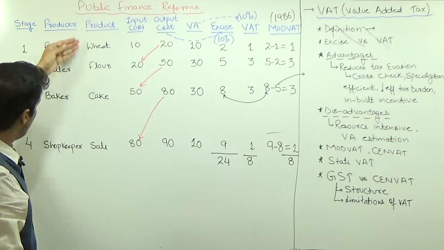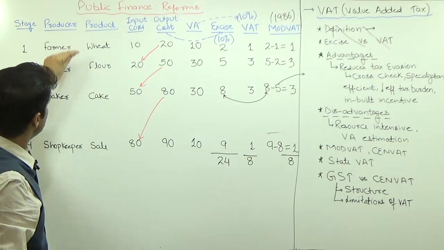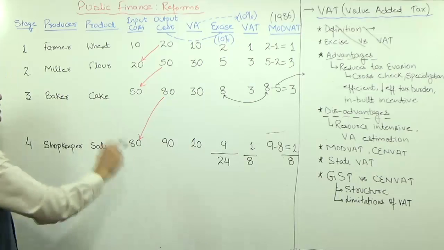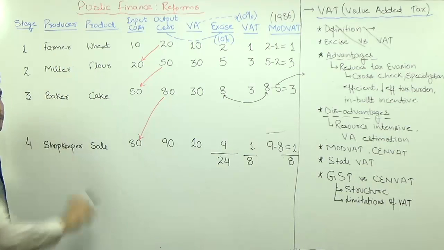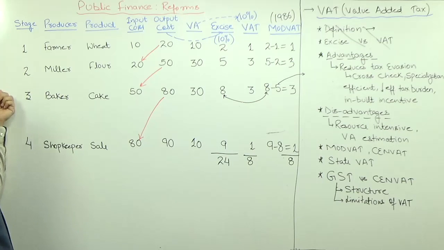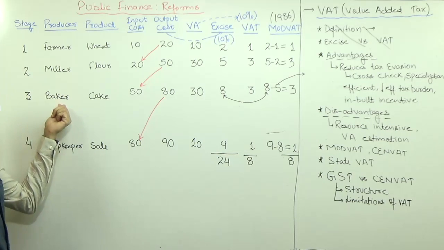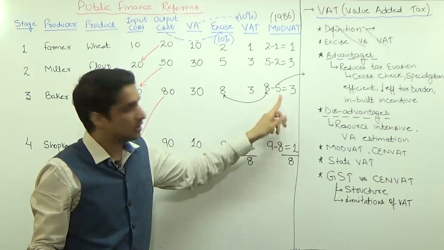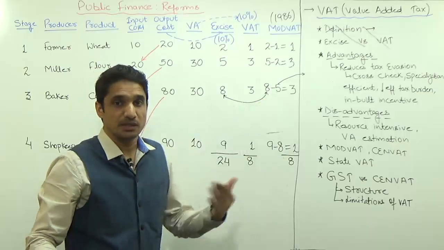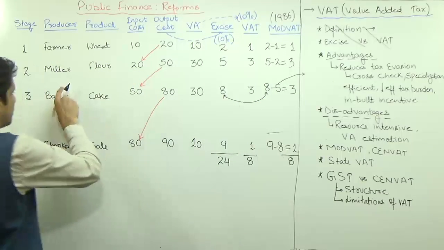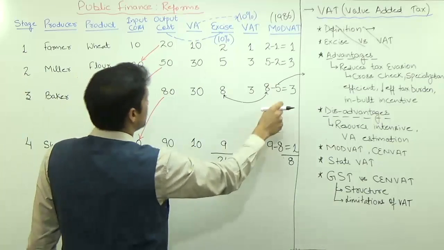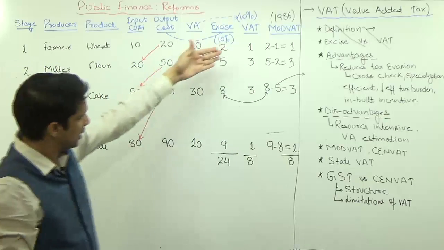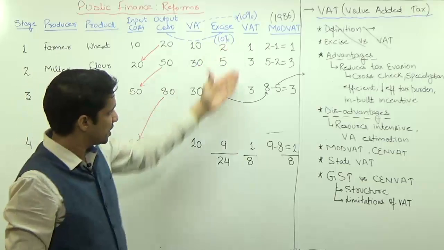Whatever this chain is, the government is incentivizing that each and every individual in this chain should pay the tax. Otherwise this baker will not purchase from this miller. This baker will purchase from that miller who can give him a tax receipt of 5 rupees. Because if this baker does not show the 5 rupees tax receipt, the liability of this baker will become 8 rupees. So because of his personal incentive, this baker will purchase only from the miller who can give him the tax receipt. And because of that, this full chain will be streamlined.